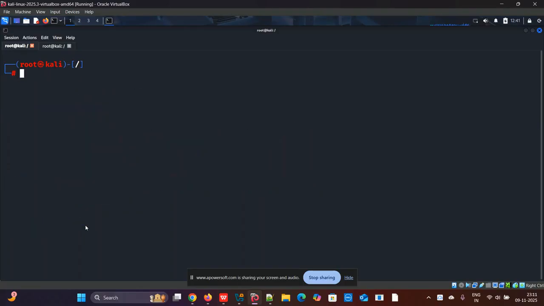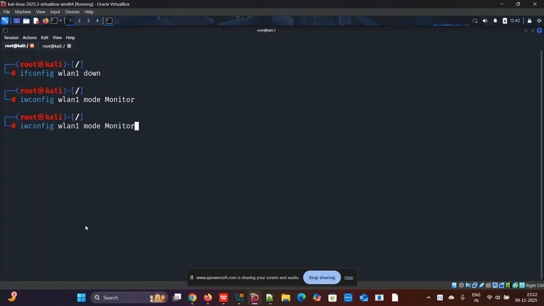You can do one thing. This is ifconfig wlan1, and first I'll make it down, and after that iwconfig, I'll put it in monitor mode. That is iwconfig wlan1 mode monitor, and I'll bring the interface up again by writing ifconfig, and it will be up. So now this interface, that is wlan1, is in monitor mode.